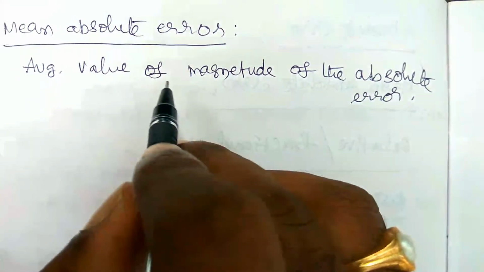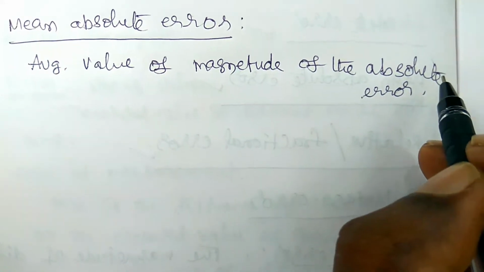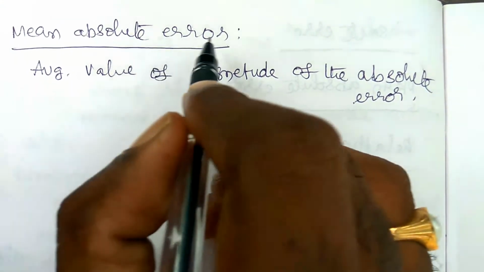Okay, the average value of the magnitude of the absolute errors is called the mean absolute error.